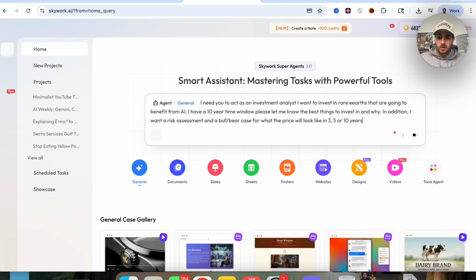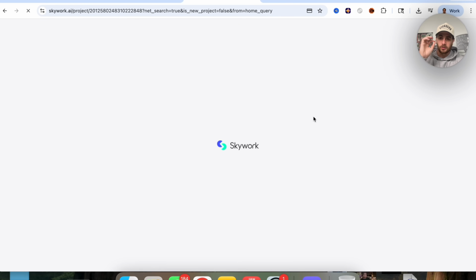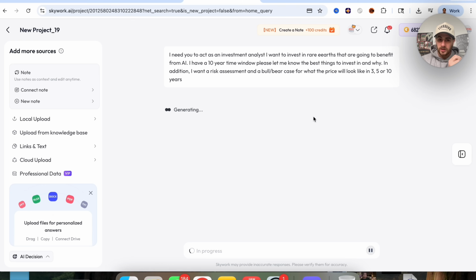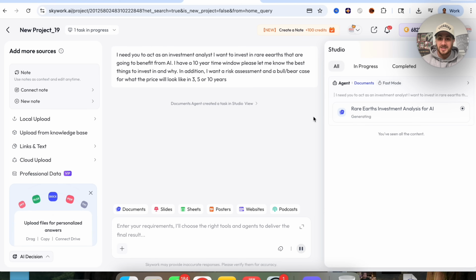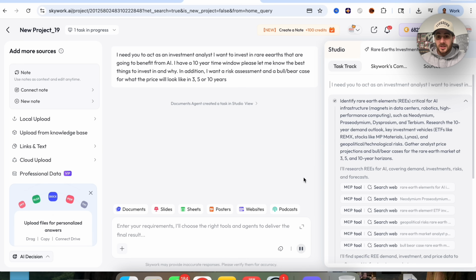Now, what this is going to be able to do is run off. It is going to do all the research. It is going to do all the analysis, and it is going to give me a report that tells me all of the things that I asked it for. And you could get this to do this with stocks. You could get this to do this with your business data, your marketing data, your financial data, anything that you want, because this can run off and do all of this. Now we can see right here that this is spinning up this agent over here, and we can come over here and track all these different tasks.